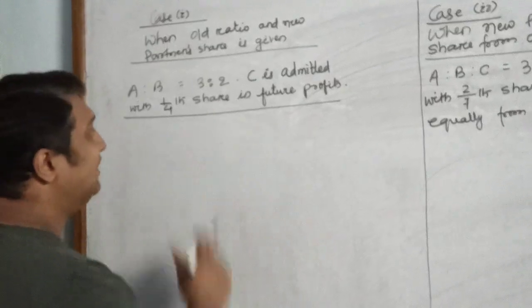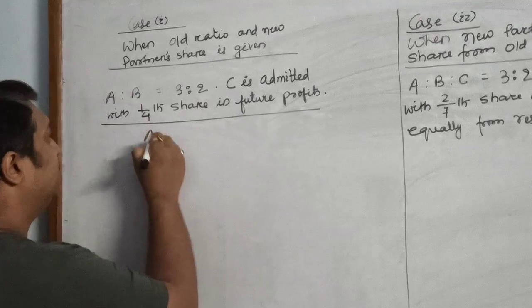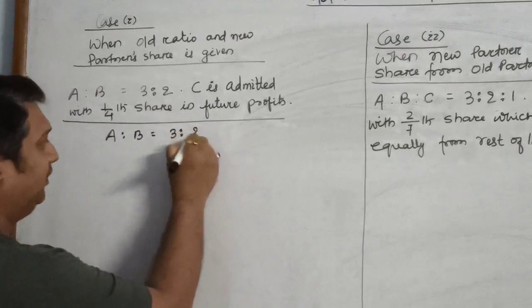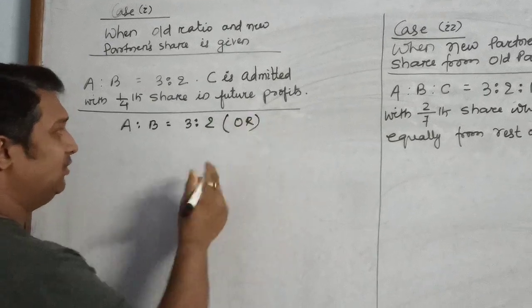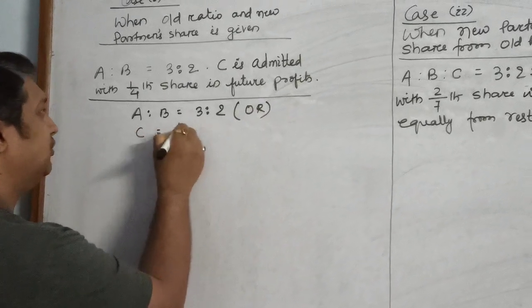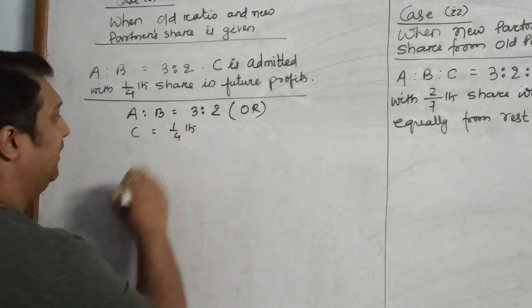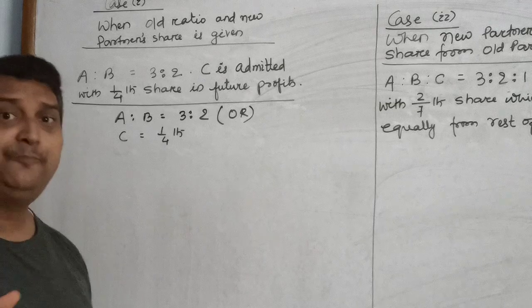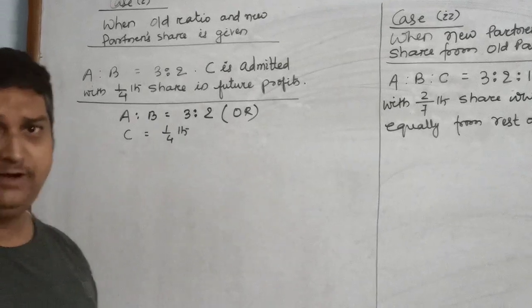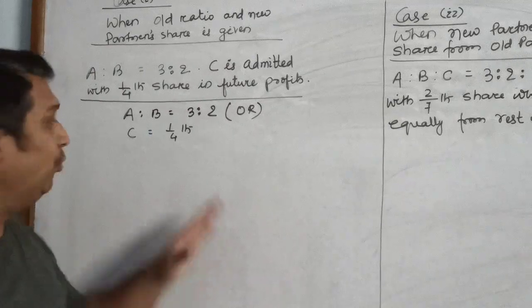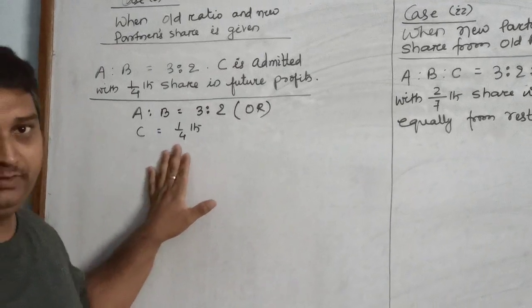So over here, when such type of question is given, first of all you will write the share of the old partners, 3:2. You can write this old ratio or old profit sharing ratio. We will also write the new partner's share, that is 1/4 in the future profit. That means whatever profit will be earned by the firm in future after his admission, out of that profit 1/4 will be given to C.